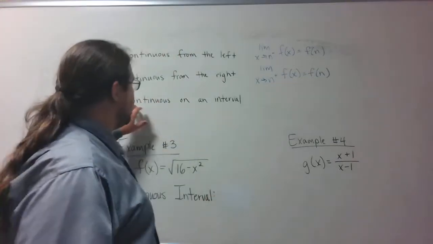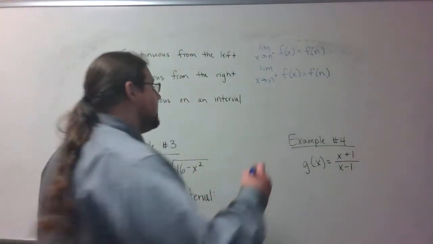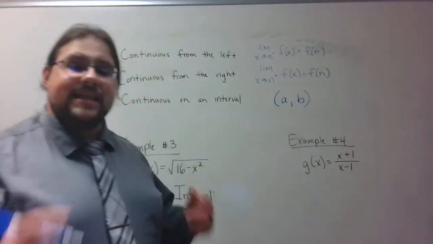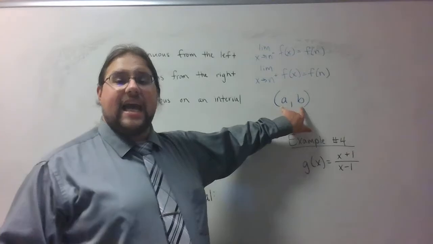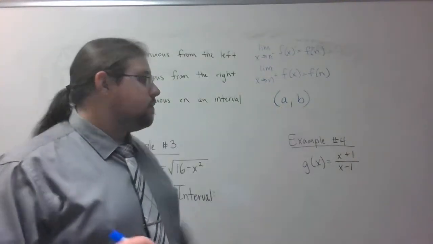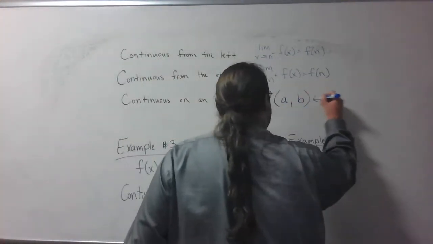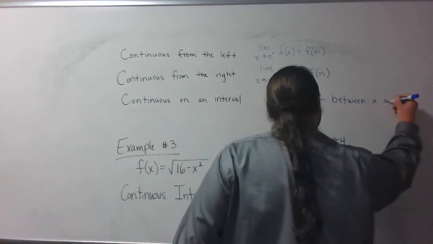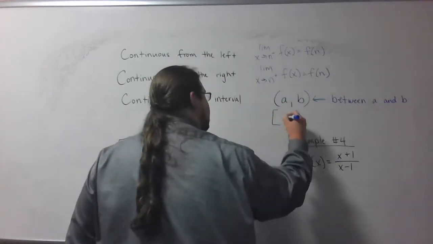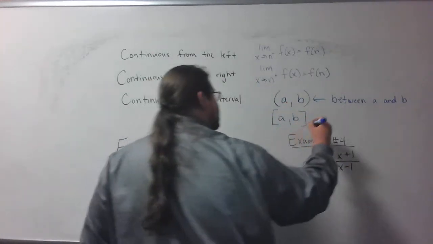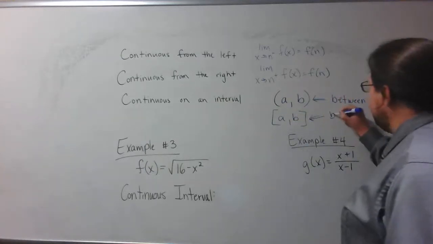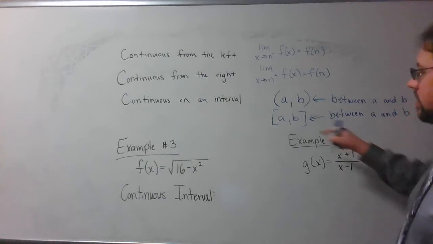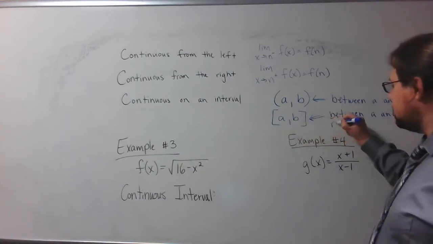So the other thing that I want to talk about right now is continuous on an interval. If I write an interval in parentheses from a to b, what that means is it's continuous on every number between a and b, but not a and b, okay? Let me say that again. It's continuous between a and b, but not a and b. If I write it like this, with brackets instead of parentheses, it's continuous between a and b, and it's also continuous from the right of a